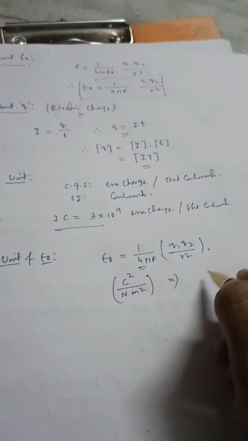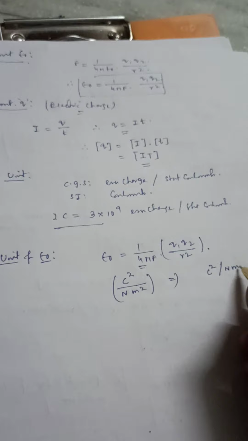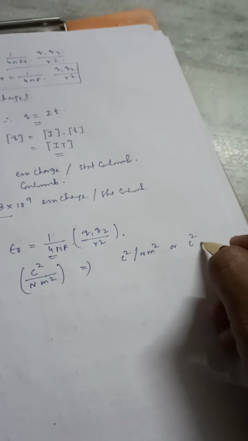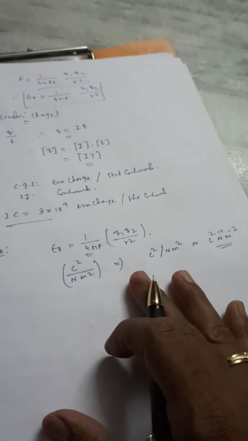So ultimately it becomes Coulomb square per Newton meter square, or Coulomb square Newton inverse meter minus 2. This is the unit of epsilon 0.